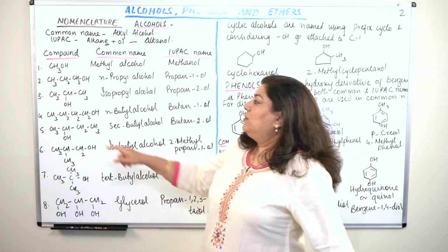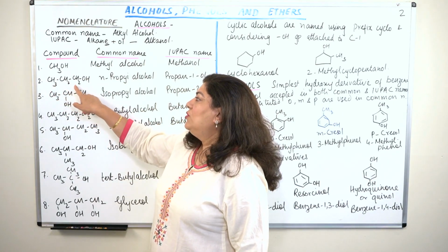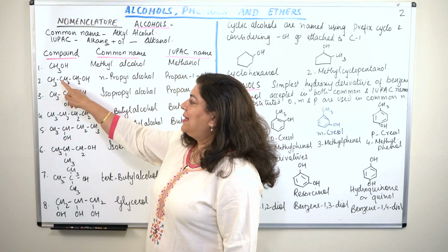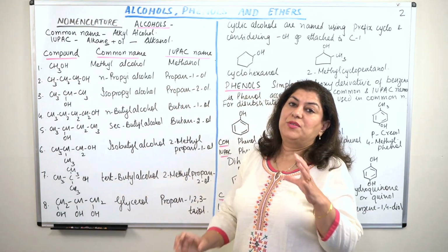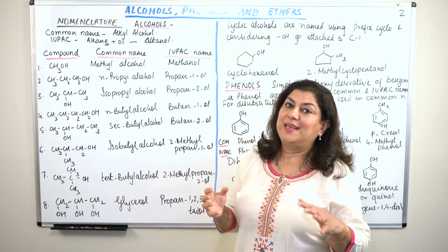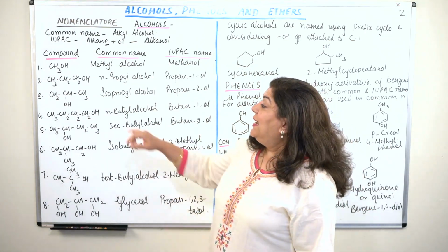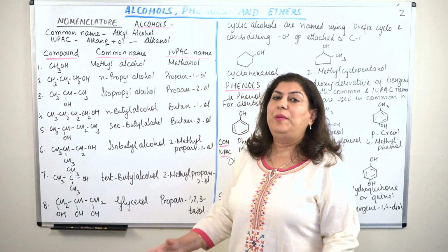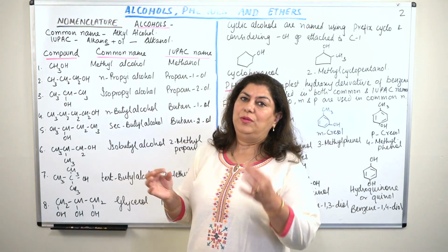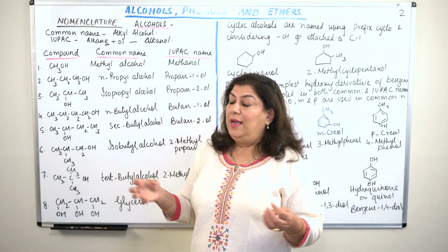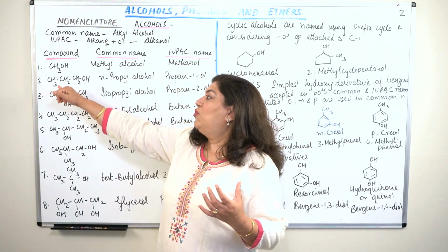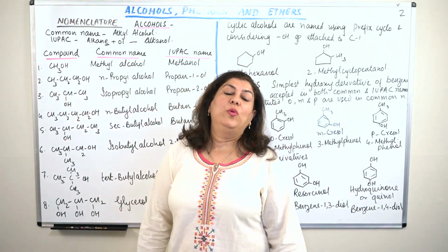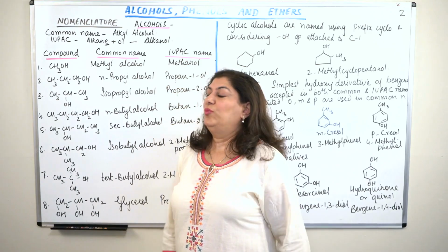Now come to this compound, CH3CH2CH2OH. The alcoholic group is here. This has 3 carbons, so it must have been obtained from propane, so it is basically propanol, right? Now the OH group, in the case of methane and ethane, would be present on the first carbon because you cannot give it a locant. It is only when you have carbon chains of more than 3 that it becomes important to specify which carbon the OH is attached to in IUPAC nomenclature.